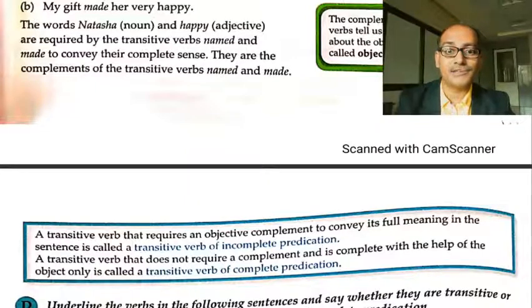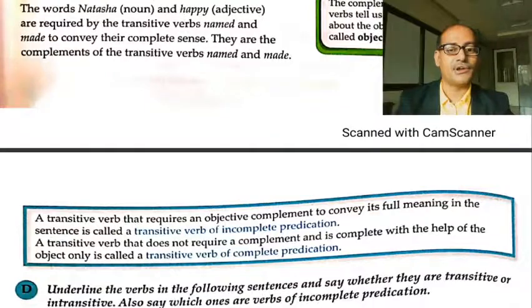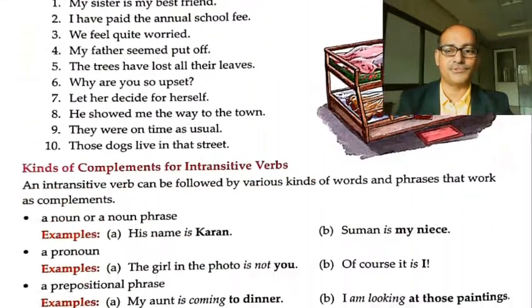It requires some more part after the object. Therefore, it's called a transitive verb of incomplete predication. And a transitive verb that does not require a complement and is complete with the help of the object only is called a transitive verb of complete predication. I hope you must have understood this concept.